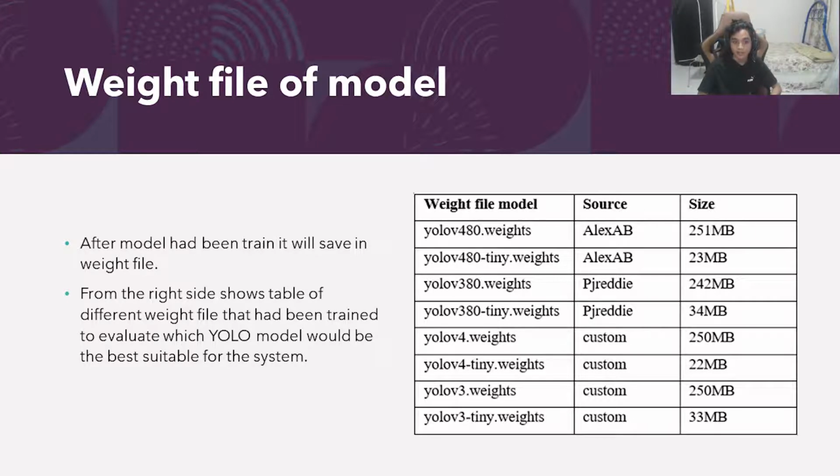On the right side is a table of the different weight files that have been trained, to evaluate which YOLO model would be the most suitable for the system. We can see that the vanilla YOLO has a bigger size than the tiny YOLO.